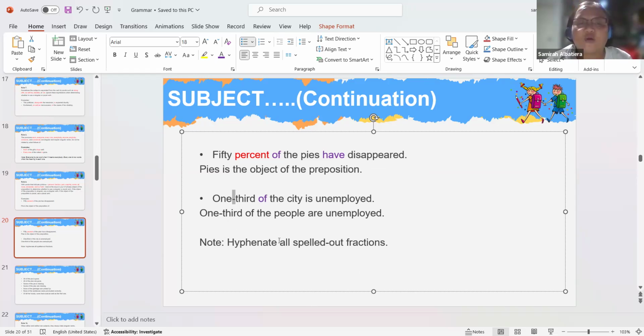So if you encounter a spelled out fraction, place a hyphen in between the two words. Next.